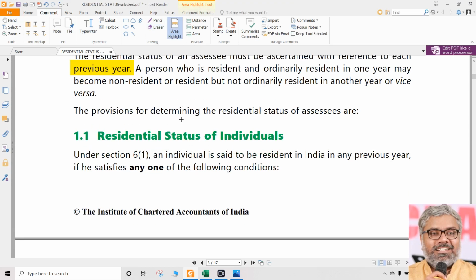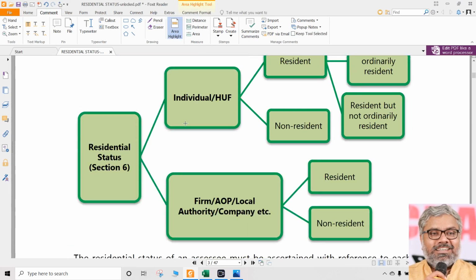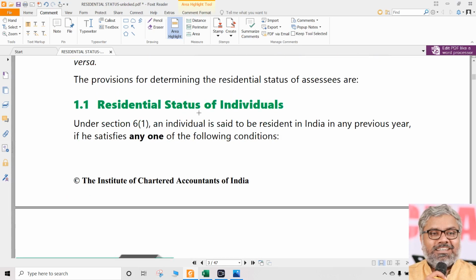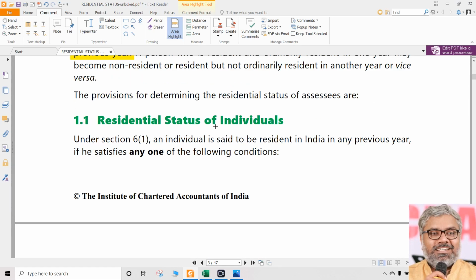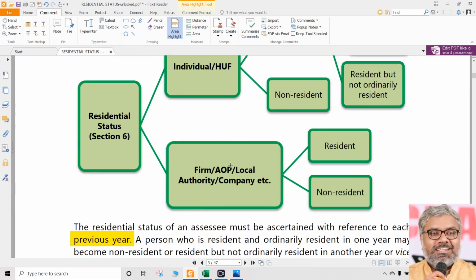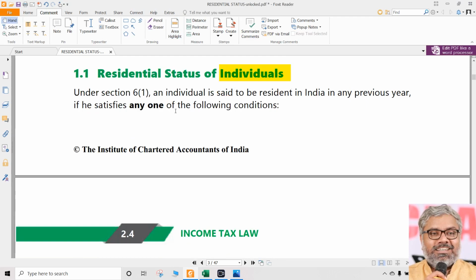Now, these are all the background things that we tried to understand in the introductory session yesterday. Now, let us enter into the real sections of how to determine the residential status, starting with individuals. Then we have to move on to HUF. Then we have to move on to all other types of SSCs also. But most important of all, just like in the rates of tax also, here also the residential status of individuals is more important. How to calculate residential status of individuals.